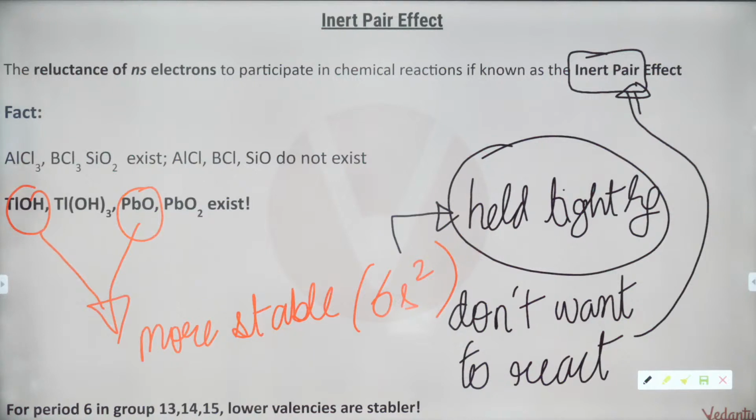Please make sure you write it down. And make sure you read this statement as well. That's at the bottom. For period 6 in group 13, 14 and 15, the lower valencies are stable. Okay, the lower oxidation states +1, +2, these are more stable. Got it?